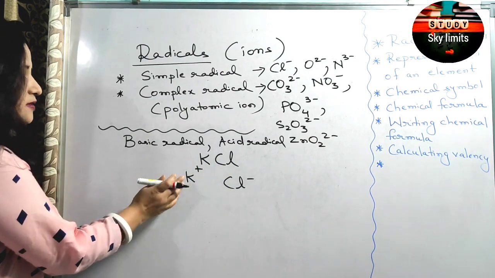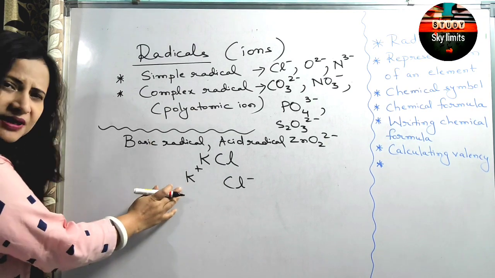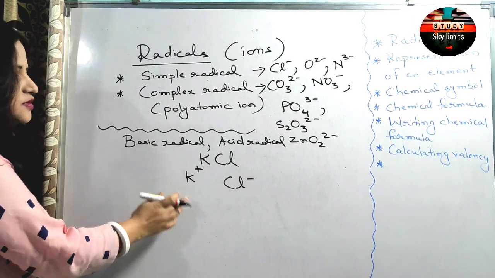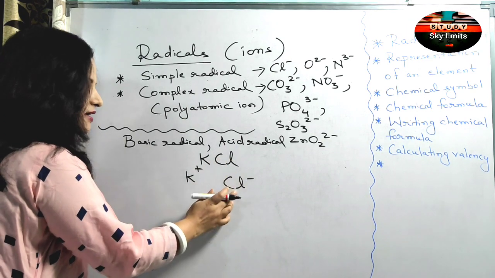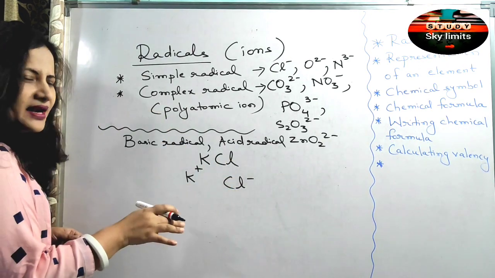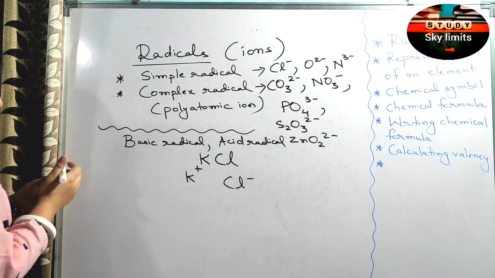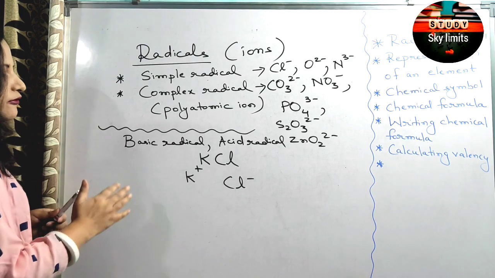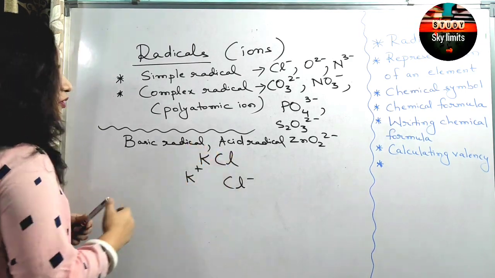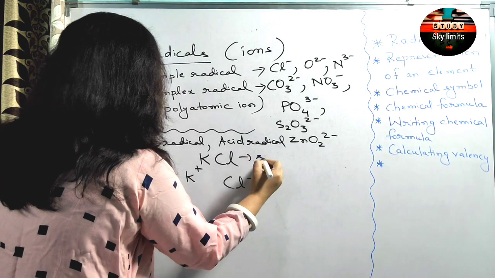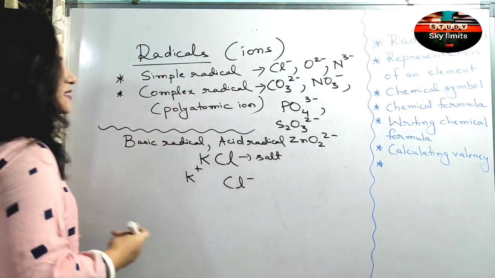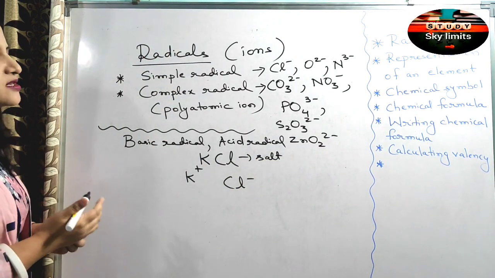So this potassium is actually a simple radical here. It is made up of only potassium atoms. Chlorine also is a simple radical because it is made up of what? Only chlorine atoms. Apart from that, now if you consider the formation of potassium chloride, it is a salt. Potassium chloride is basically what? A salt. We call it a salt in chemistry.